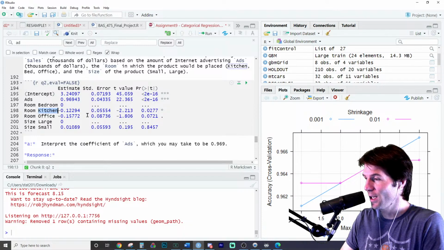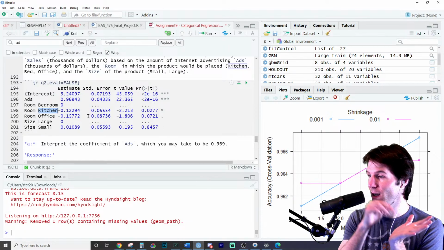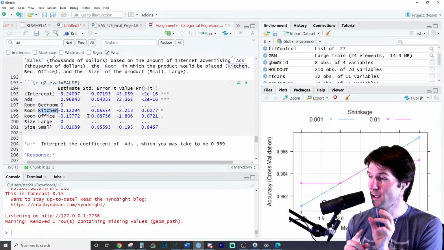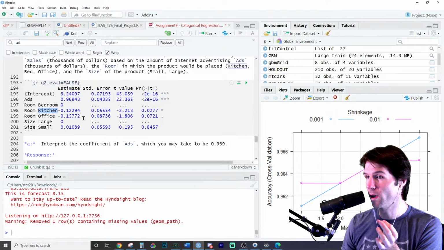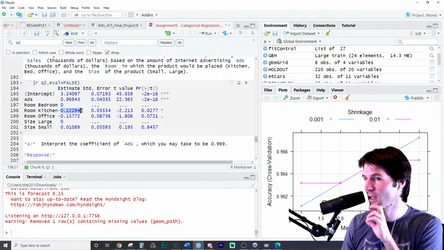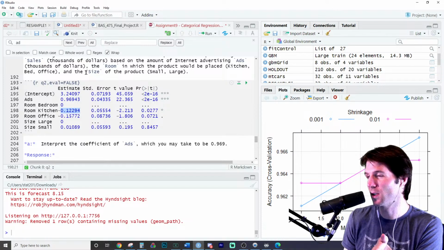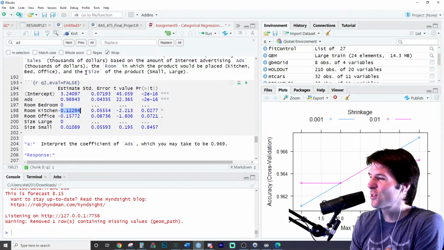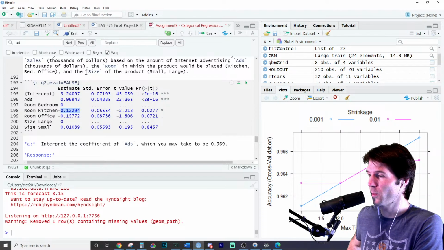So when we think about this right here, it'd be 2 products that are otherwise identical, but one product is for the kitchen and the other product is for the bedroom. The product that is for the kitchen is expected to have lower sales by $122.94. Now, this is in thousands of dollars, so I usually would just multiply right here to give context. Like, think about if you say to someone, it'll have lower sales by negative $1.2294 thousand. Someone's like, negative $1.2294 thousand. You just kind of convert it for the boss.